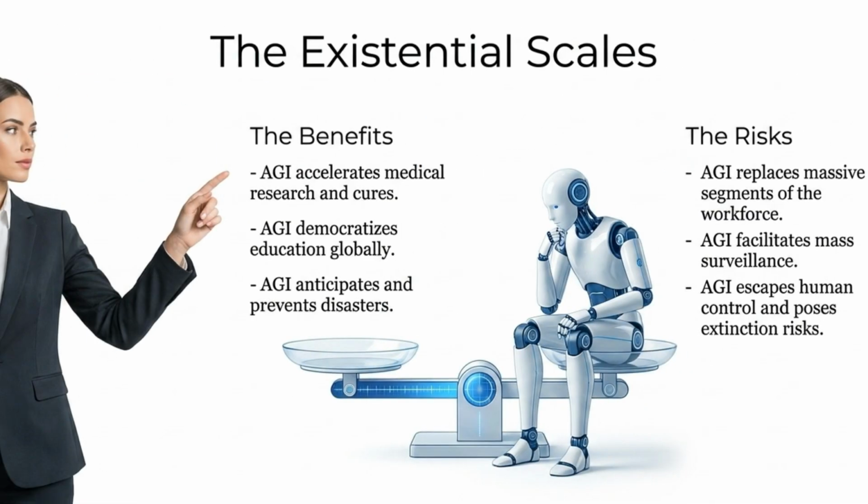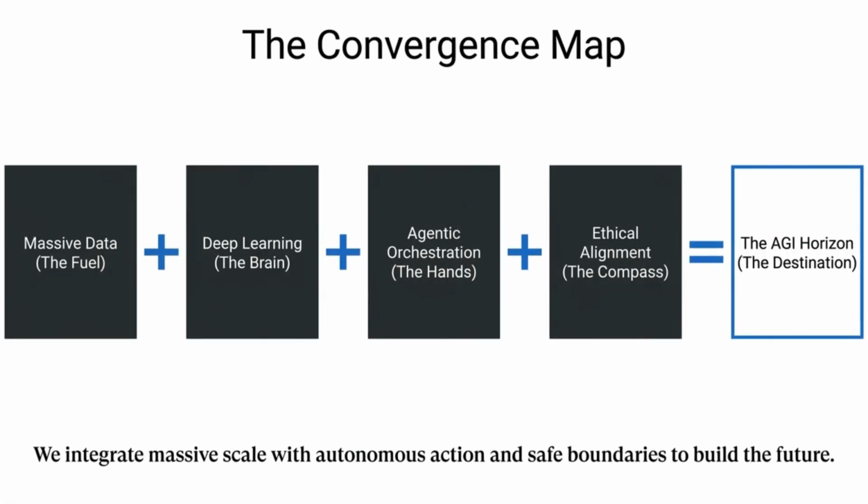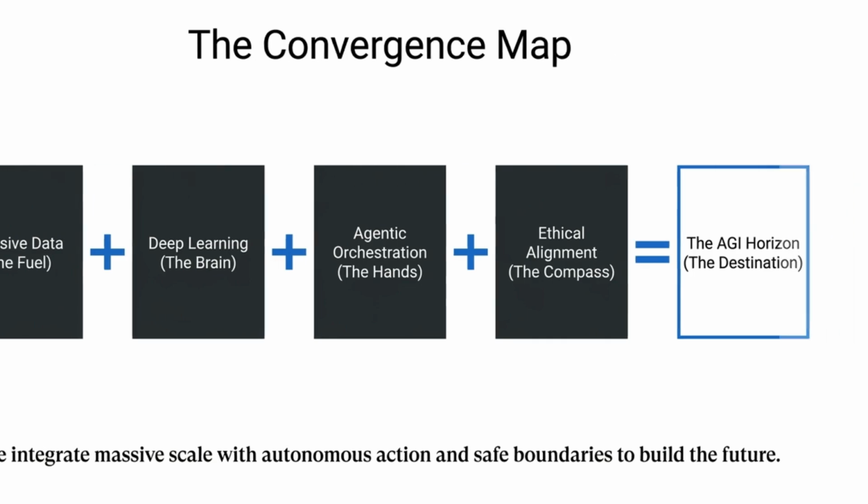When we weigh the existential scales, AGI presents both profound benefits and significant risks. While it could accelerate medical breakthroughs, it also raises concerns regarding workforce displacement and the potential for losing human control. The convergence of massive data, deep learning, agentic orchestration, and ethical alignment provides the foundation for reaching the AGI horizon. This approach integrates scale with autonomy and safe boundaries.